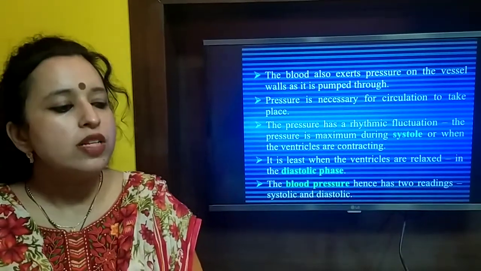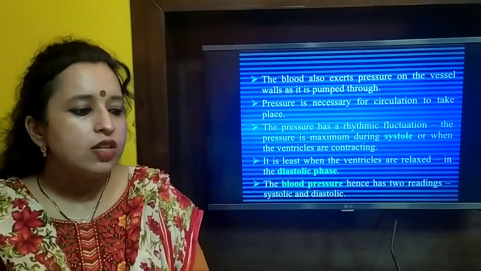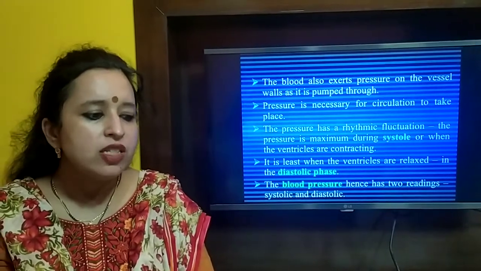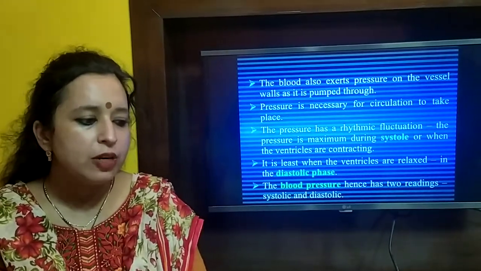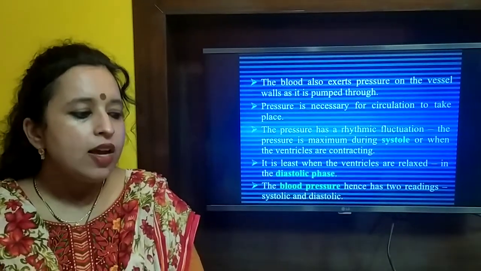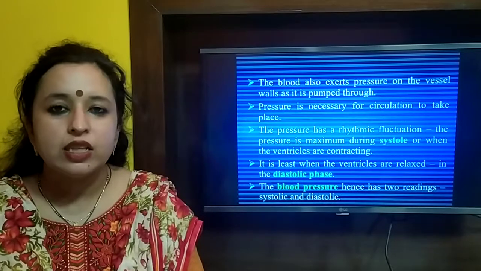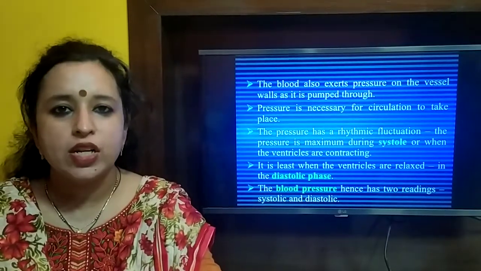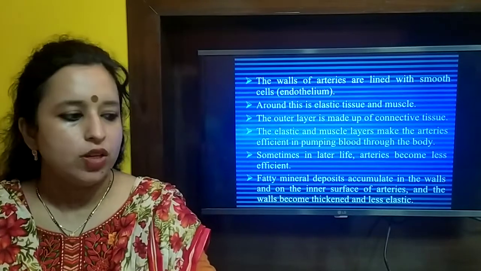The blood also exerts pressure on the vessel walls. This pressure is necessary for circulation to take place. The pressure has a rhythmic fluctuation. The pressure is maximum during systole, the contraction phase, and it is least when the ventricles are in the relaxed phase, the diastole. The blood pressure hence has two readings, systolic and diastolic.